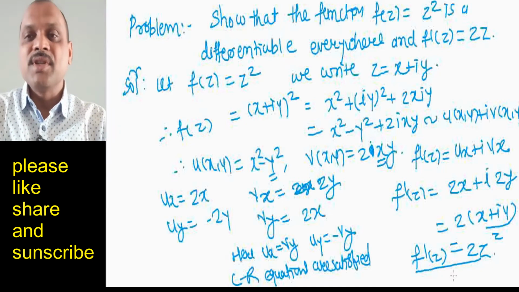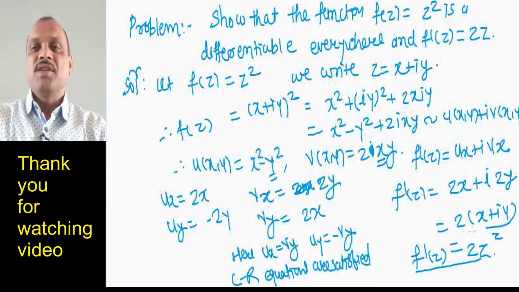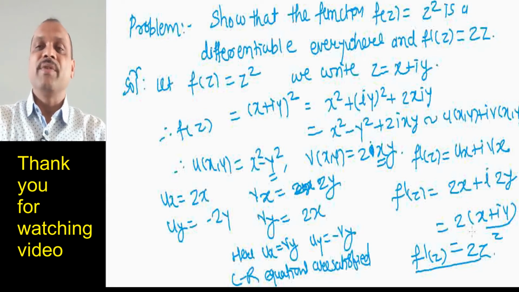So this gives us how to find the derivative in a simple way. Cauchy-Riemann equations are very useful in finding the derivatives.